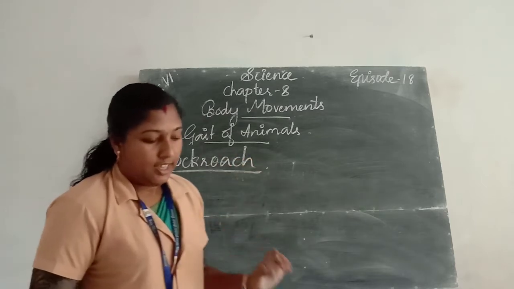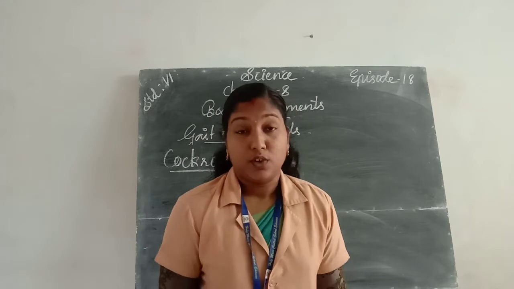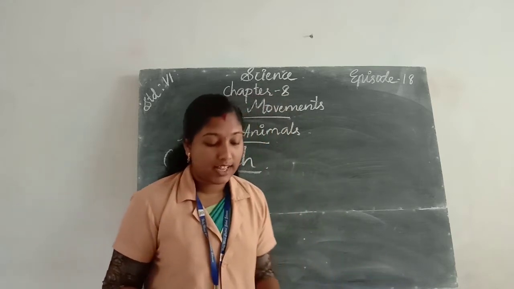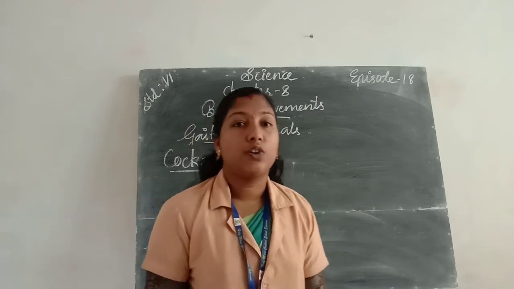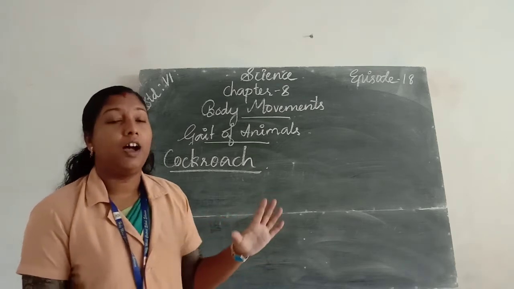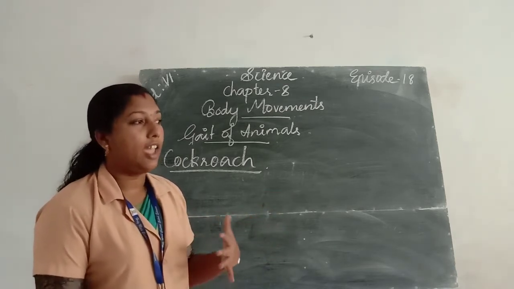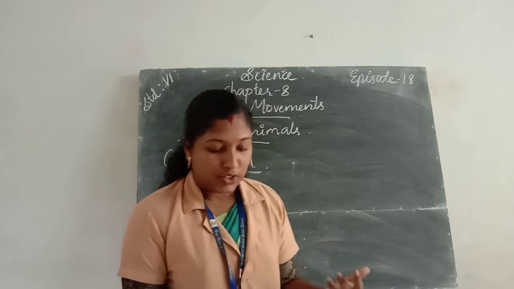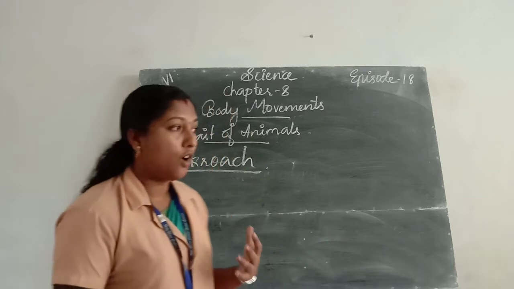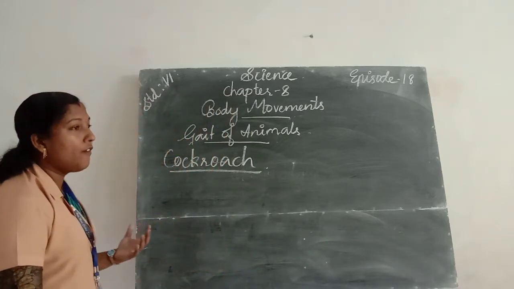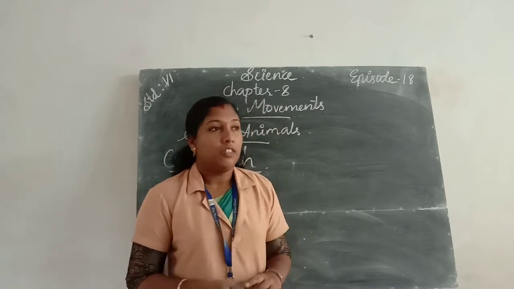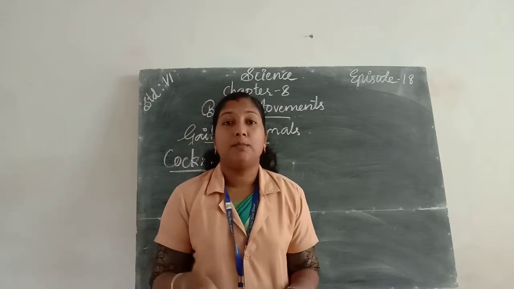Okay. Here, we know that cockroach can walk, climb, as well as fly in the air. They have 3 pairs of legs. Thus, these 3 pairs of legs help in walking.